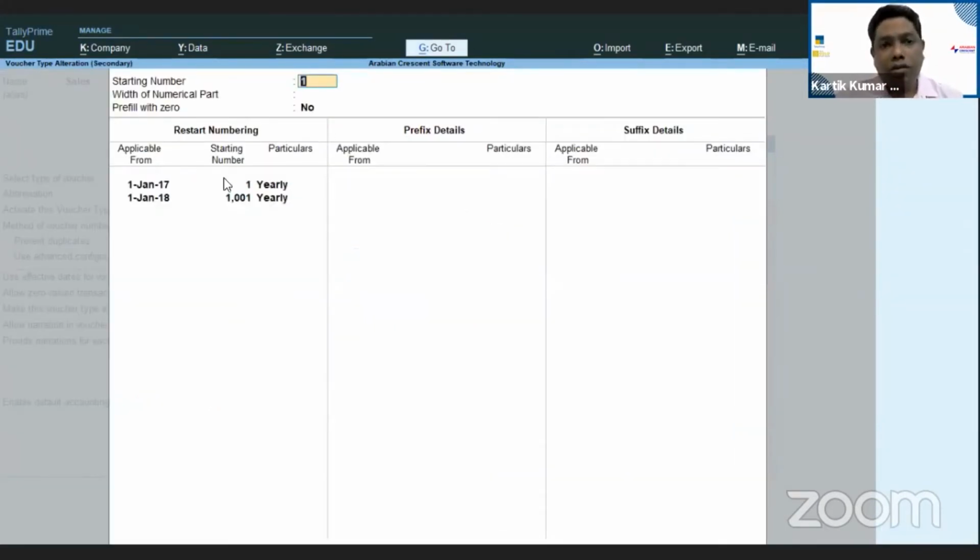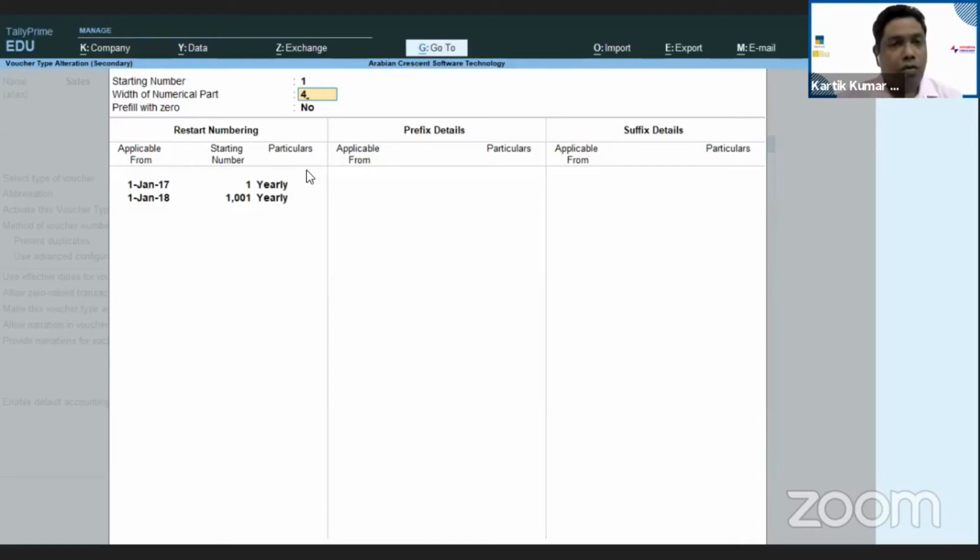Now here you see I have made one small format, the way I want to do the voucher numbering. Say for instance, from 1st of October I want to change my entire voucher numbering format. I want to give numbers with zeros. I'm giving something like SI/004/2021.